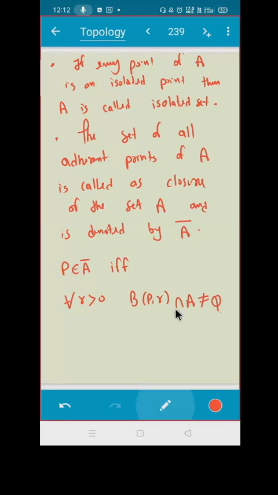Do you agree? You can write the whole thing as A closure equal to the set of all points X such that BPR intersection A is non-empty for all R positive. Take some time, read this, whether you understand this or not.